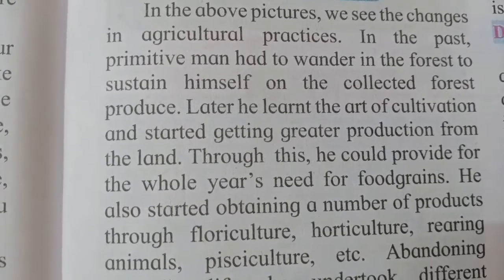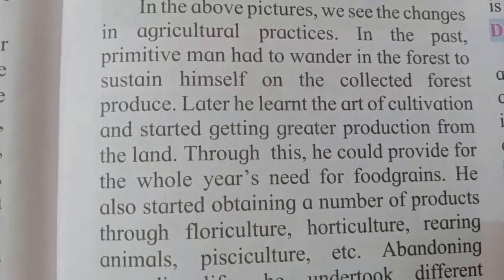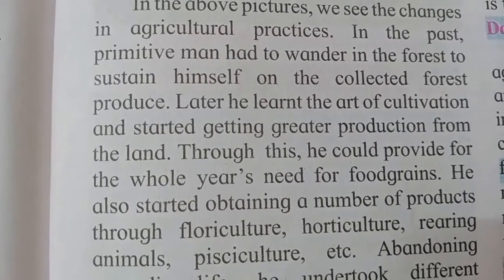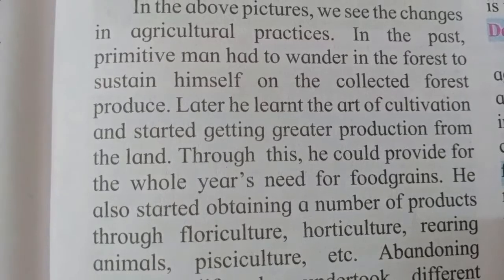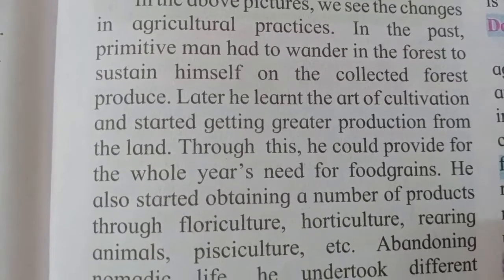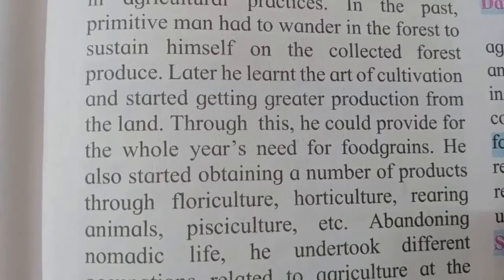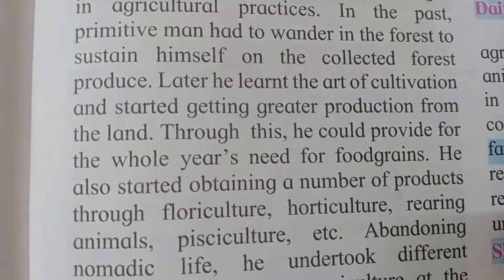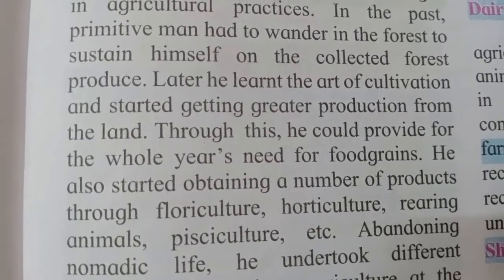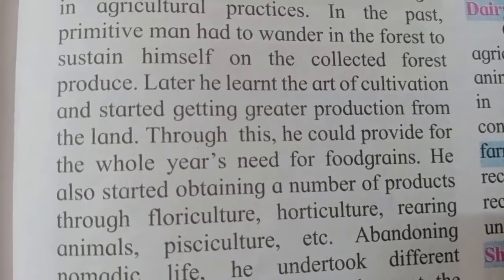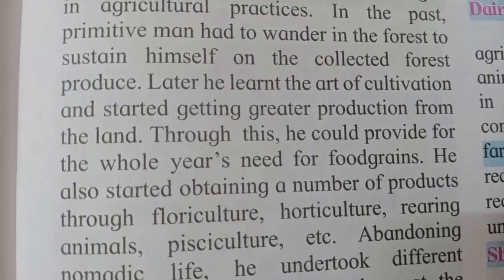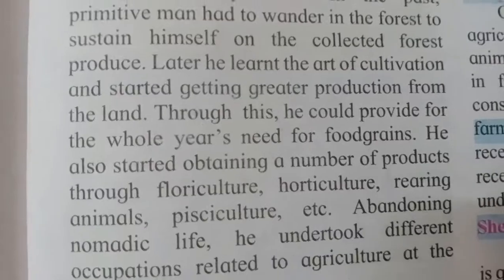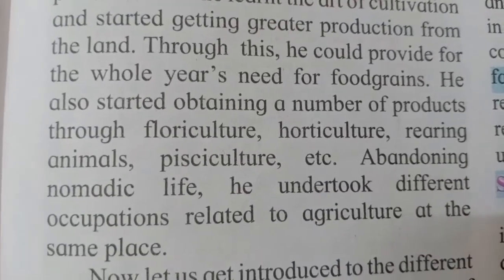Sometimes some roots of some plants or maybe fruits or whatever. So they used to eat that and they used to survive. Later, he learned the art of cultivation and started getting gathered production from the land. So later on, he came to know that agricultural activity is where they can get the production and they can make use of land, and of course they can get the food from the agricultural activity.